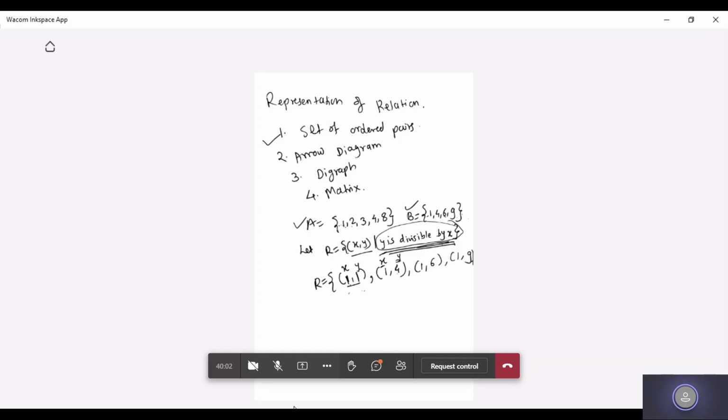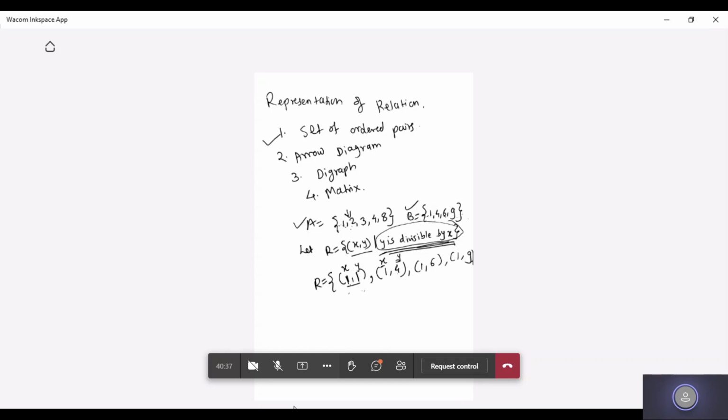Comma. Now next, we have to move with 2. Right now, 1 is done for all elements. 1 to 1 is done, 1 to 4 is done, 1 to 6 is done, 1 to 9 is done. Okay, perfect. So we have done with 1. Now we have to move to 2, right? Again for 2, we have to iterate: 1, 4, 6, 9. So tell me whether (2, 1) would be there as an ordered pair in R. No, ma'am. Perfect. Okay. So 2 would be X and 1 would be Y. So Y, 1, is not divisible by 2. So that pair would not be there in this relation.